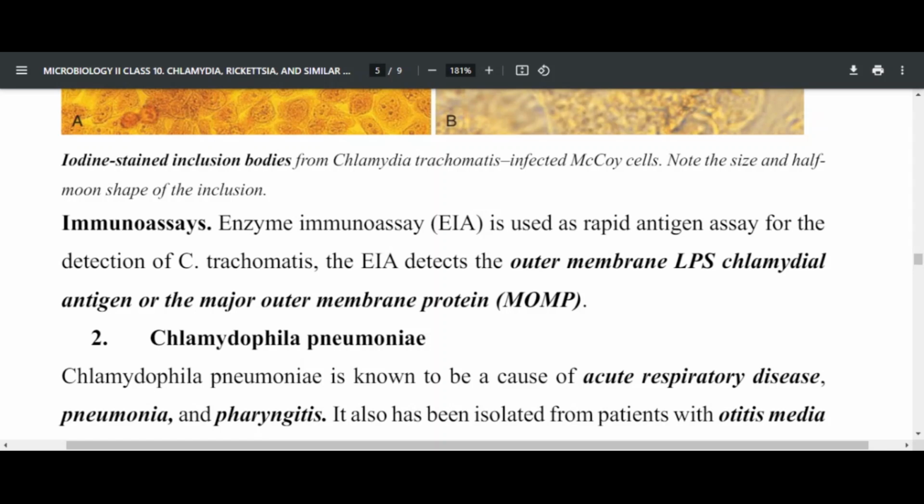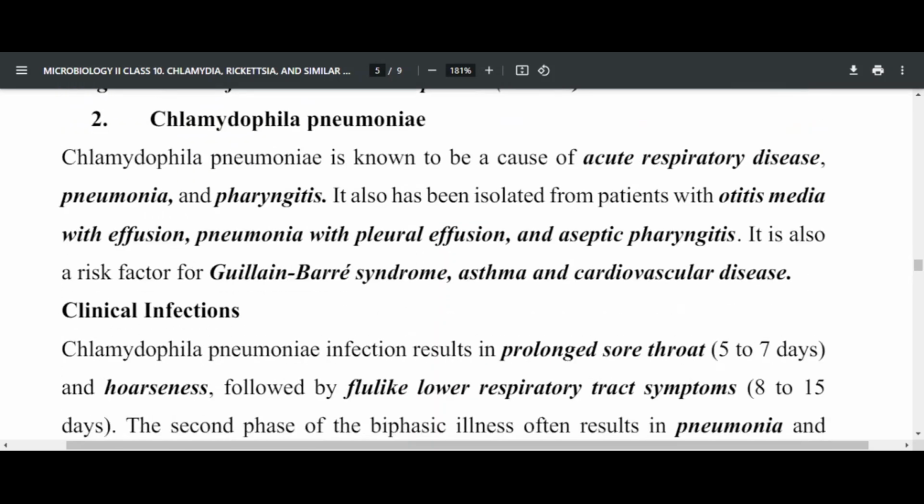These are the two antigens that can be detected on Chlamydia trachomatis using immunoassays, especially enzyme immunoassay: outer membrane lipopolysaccharide or the major outer membrane protein, MOMP.